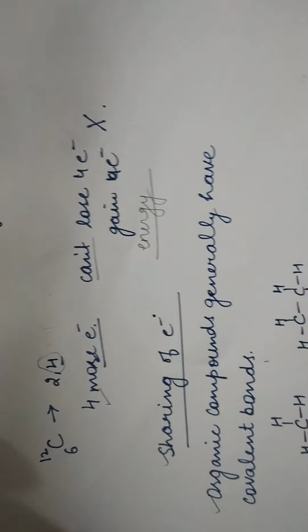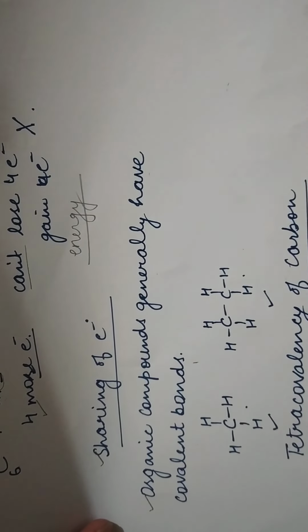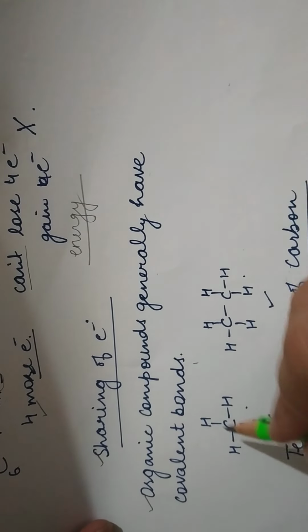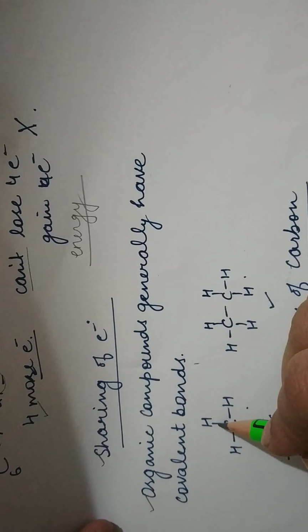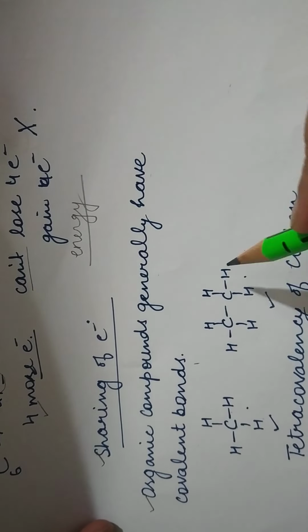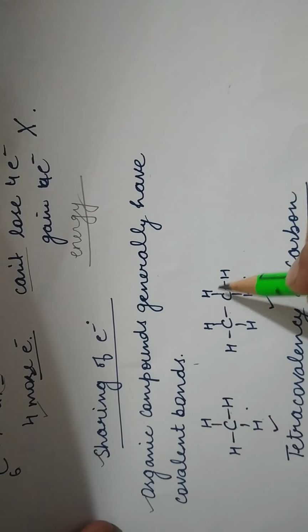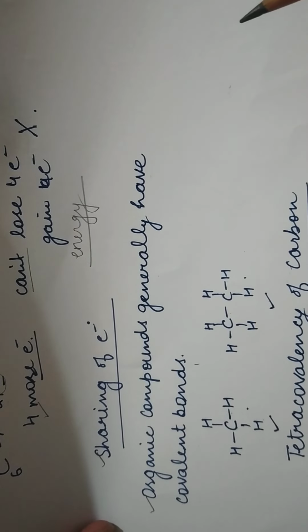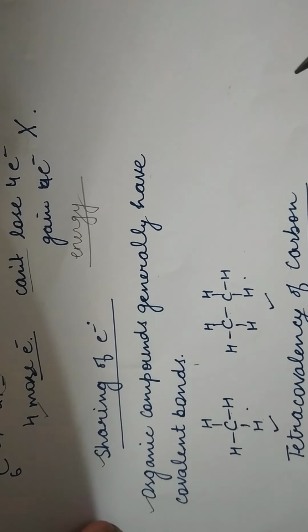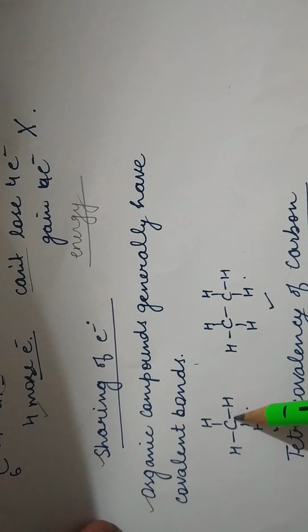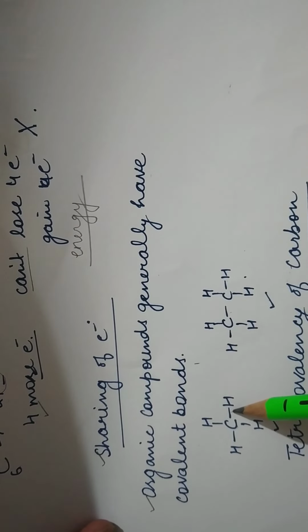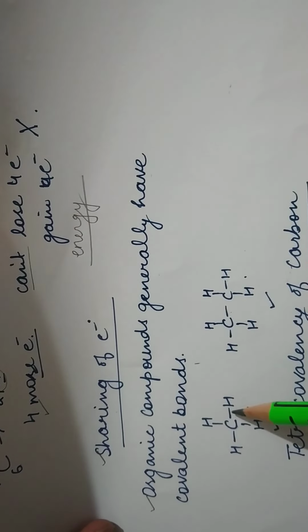Look at these two structures, methane and ethane. You can see here, carbon is always attached to 4 atoms because it needs to complete its octet. And because these bonds are made by sharing of electrons, these are always covalent bonds.